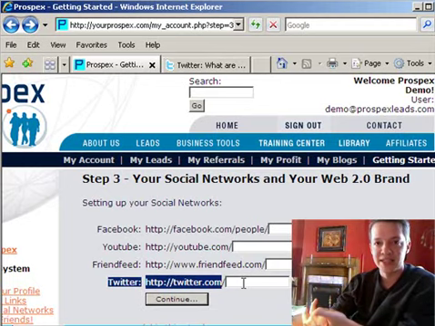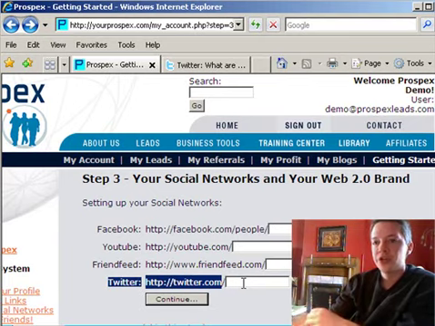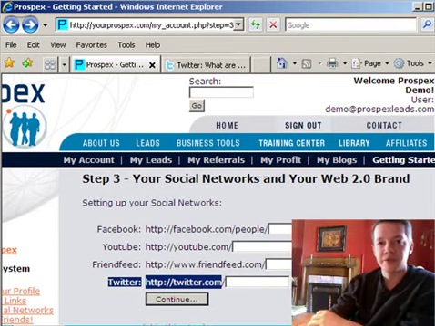It's very simple. It's very easy. Doesn't take a lot of work, but the fruits of your labor that you're going to realize by setting this account up here is going to be absolutely crucial as you step forward and move through the Prospex Success Guide. So what we're going to do is walk you through setting up your Twitter account. It's going to take no more than 4 or 5 minutes. It's going to be extremely easy.